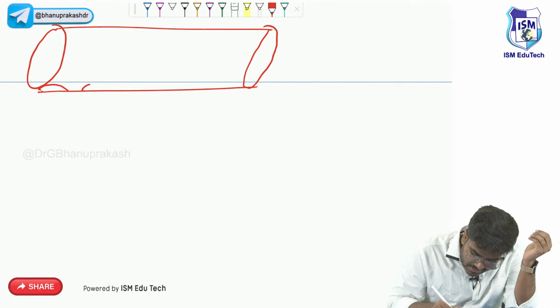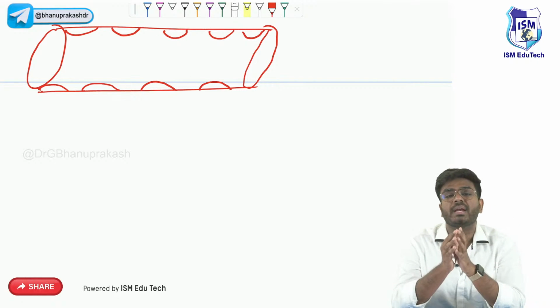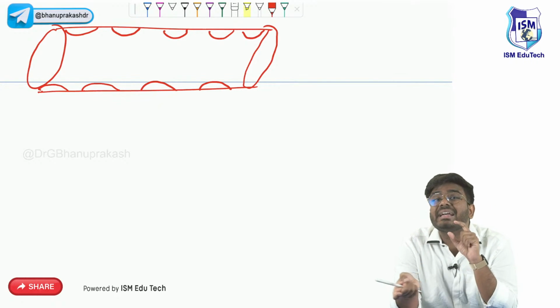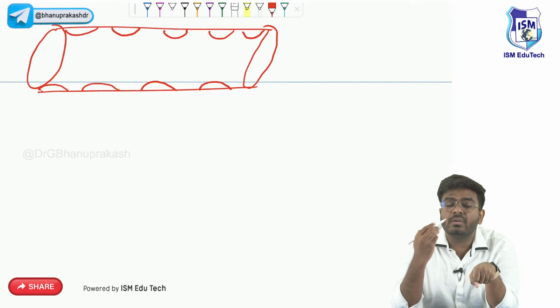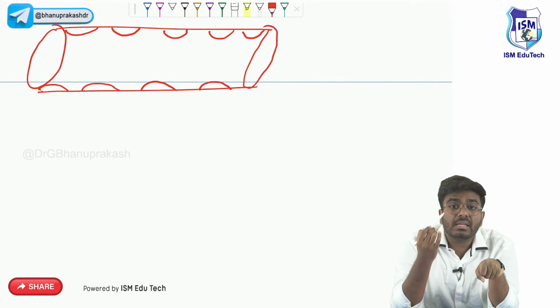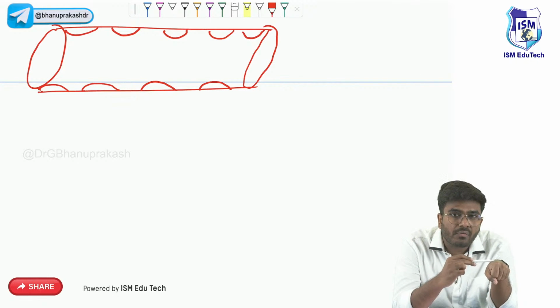But here now what happens is, in the area of inflammation, these endothelial cells are contracting. Now these endothelial cells are acted upon by certain substances. Please concentrate on my words. There are certain mediators or chemicals coming from the area of inflammation.